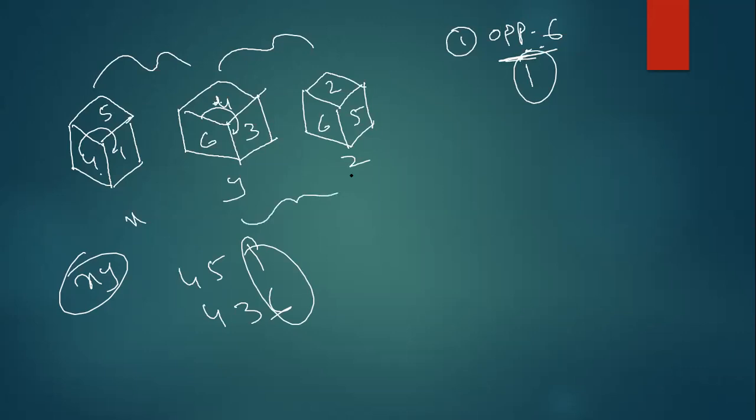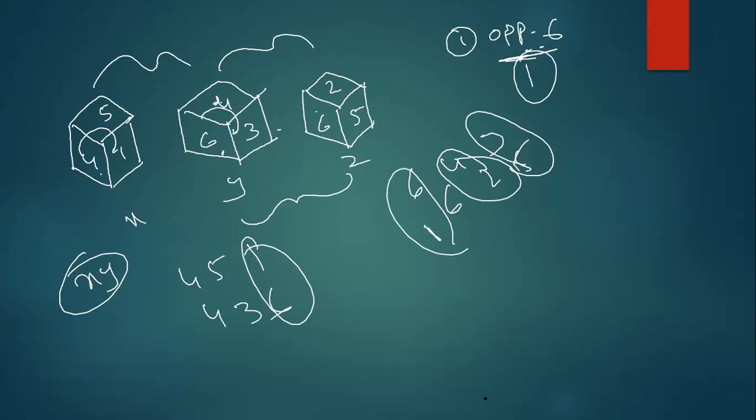Otherwise, choose the next two dice. What is common here? See here, 6 is common. So 6, 4, 3, and 6, 2, 5, clockwise direction. What is opposite to 6? 4 is opposite to 2, 3 is opposite to 5. The remaining will be opposite to 6, which is 1. You can choose any dice, it doesn't matter.